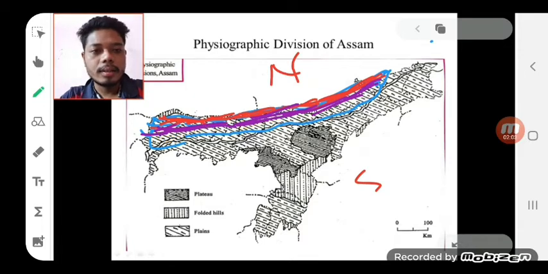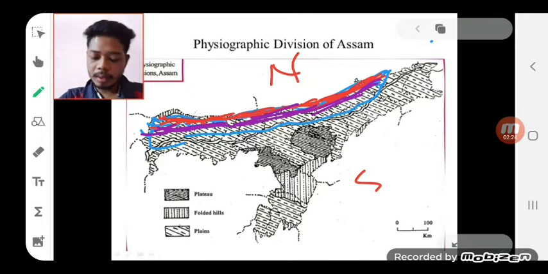This red area is called the Bhabar zone, then the purple area is called the Tarai zone, and the next area is the fertile plain region, which can be divided into two parts, Bhangar and Khadar.